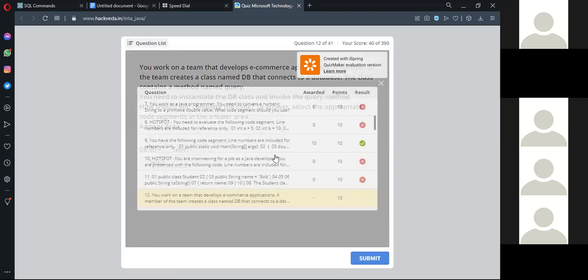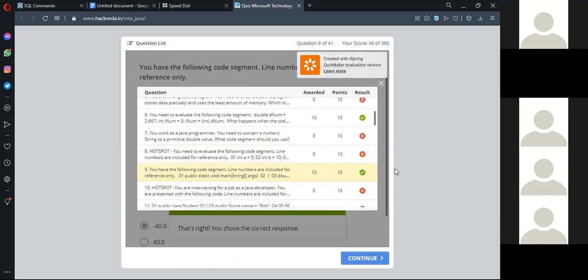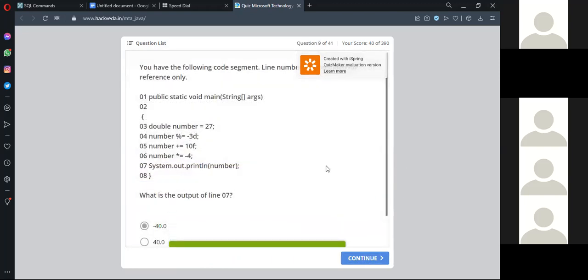Now here, you leave this part because we have not started it. Okay, this is a question, right? What is the output of line 7? Now do you know the understanding of this expression? Number mod equal to -3d. Yes, bro. Can you solve it with this annotation marker here? Can you try it here? Or just try it on your rough sheet and solve it here.